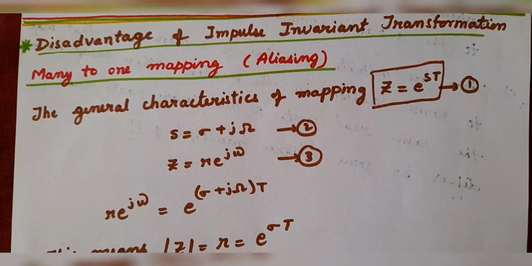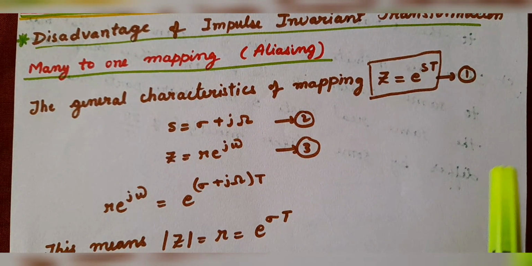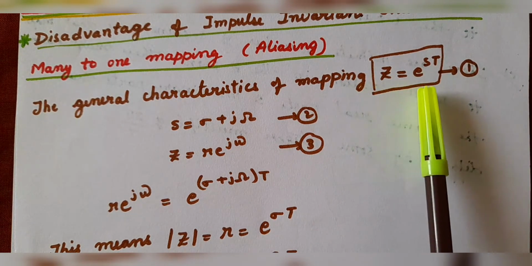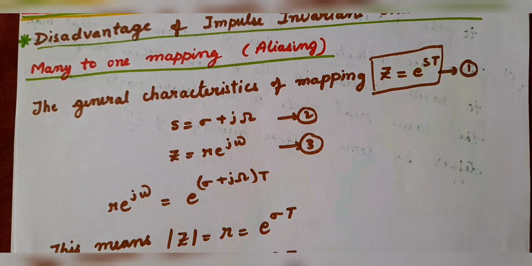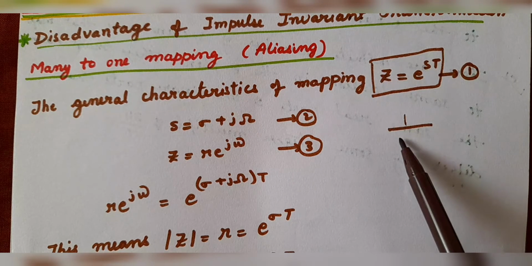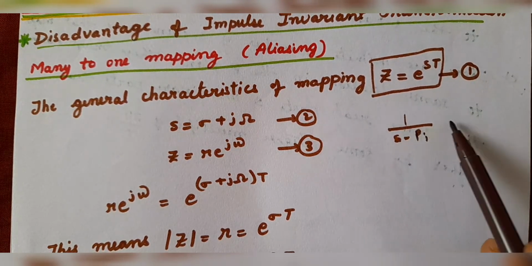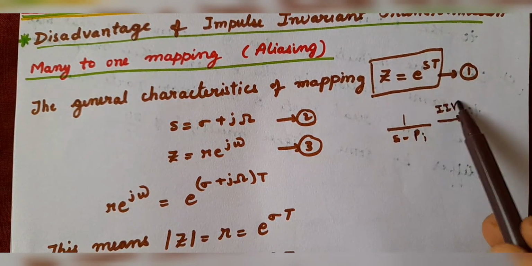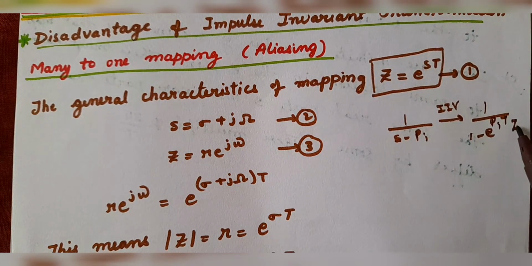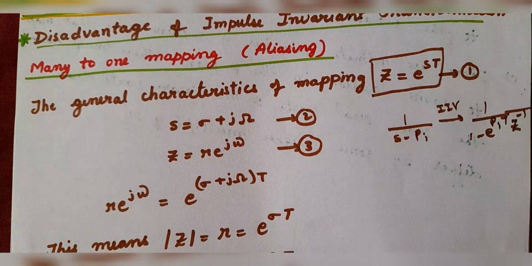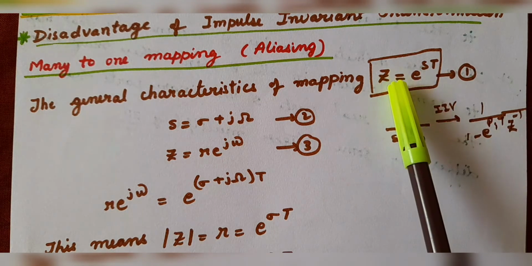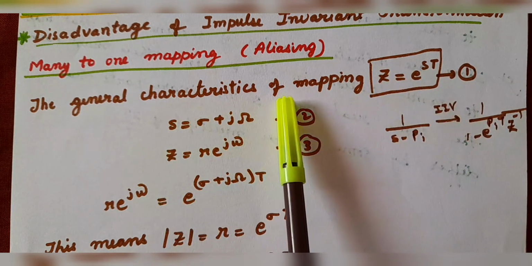You all know the general characteristics of mapping in impulse invariant is given by z is equal to e to the power of st. How you have obtained all this we have seen in the previous class: the analog 1 upon s minus pi is transformed using impulse invariant to 1 upon 1 minus e to the power of pi capital T z to the power minus 1. From all this we got this relation, z is equal to e to the power of st. This is the general characteristics of mapping.